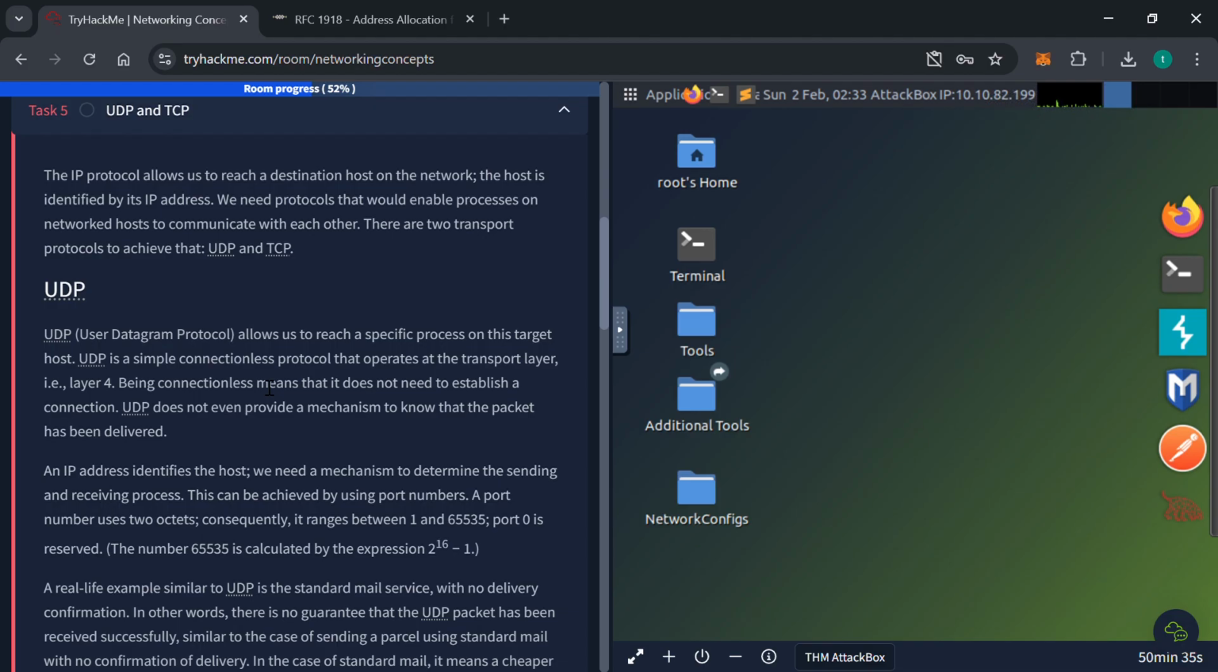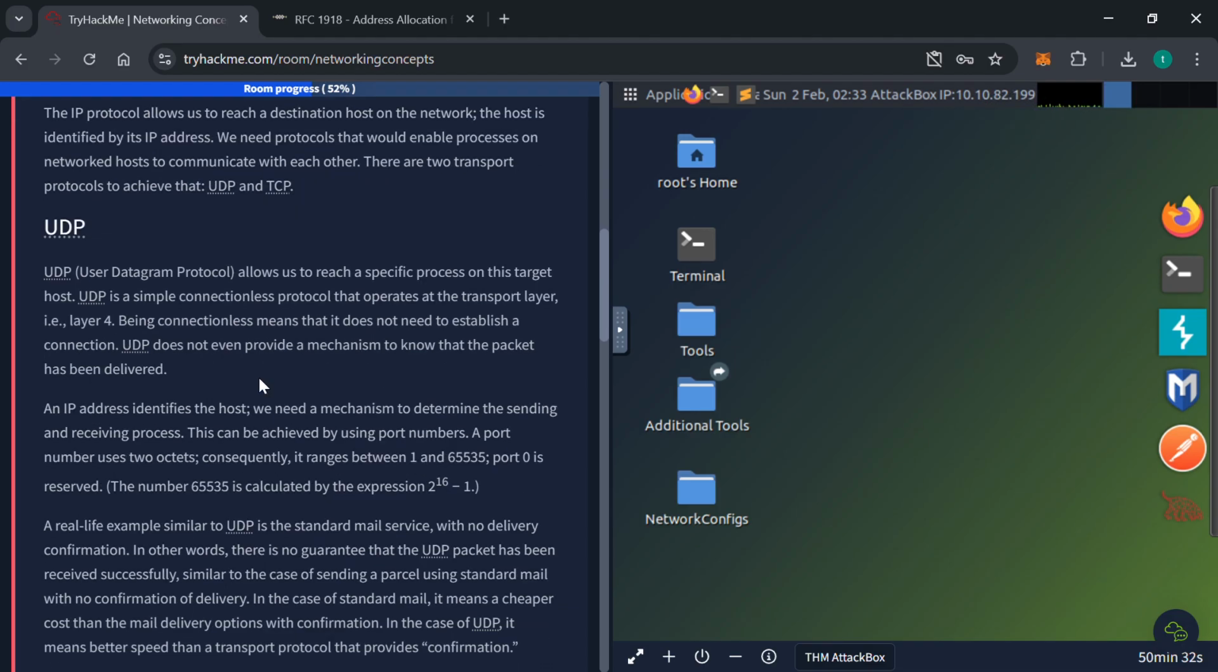UDP is a simple connectionless protocol that operates at the transport layer, that is layer 4. Being connectionless means that it does not need to establish a connection. UDP does not even provide a mechanism to know that the packet has been delivered. An IP address identifies the host. We need a mechanism to determine the sending and receiving process, which can be achieved by using port numbers. A port number uses 2 octets. Consequently, it ranges from 1 to 65535, but 0 is reserved.